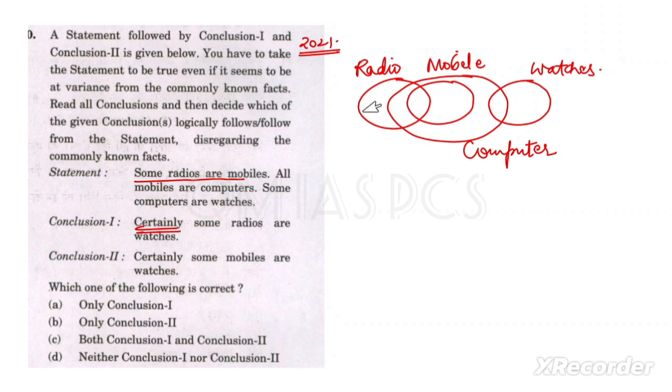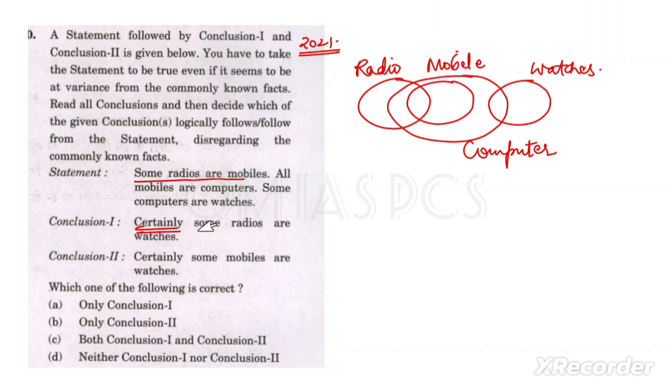If it is not falling in that diagram, then that's right, because certainly is asking about 100%. So you have to look at all possibilities here. If in any possibility it is not falling, then your answer will be that this conclusion is not following.